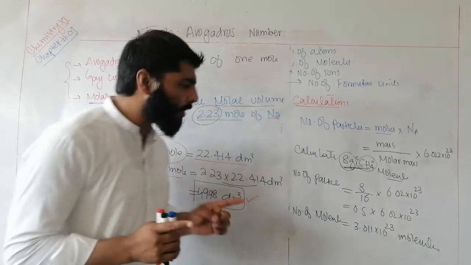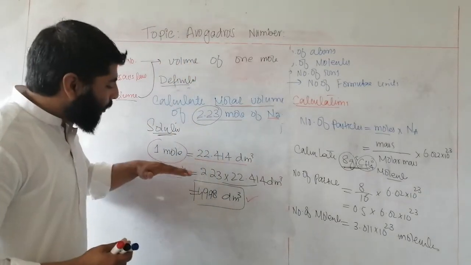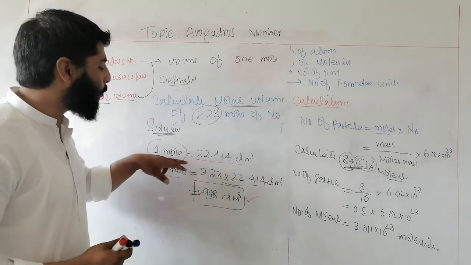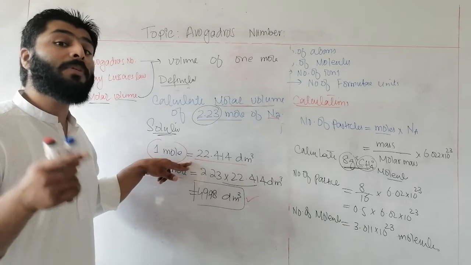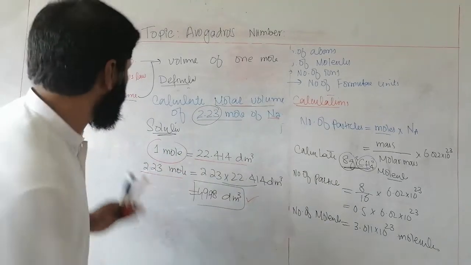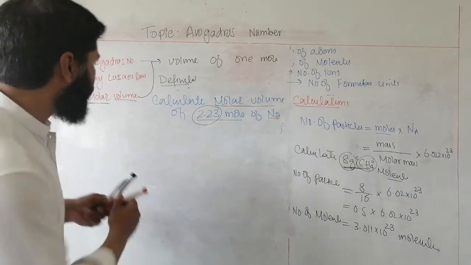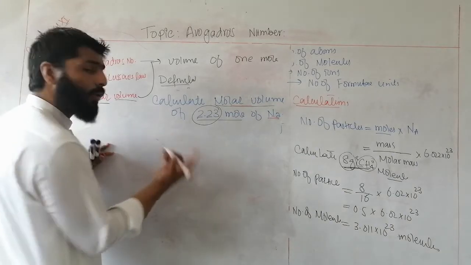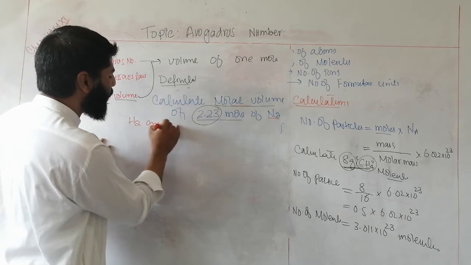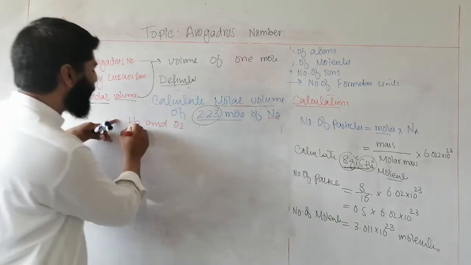The main and the most important concept which you always keep in mind is that for different gases, masses may be different, but molar volume will always be same if they have same number of moles. For example, if you have a comparison of hydrogen and oxygen, H2 and O2, compare them.